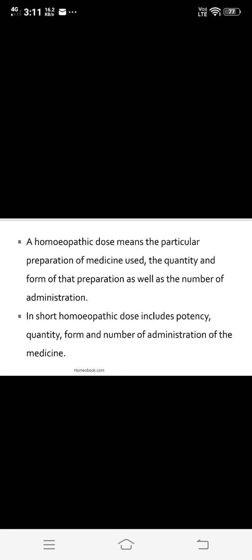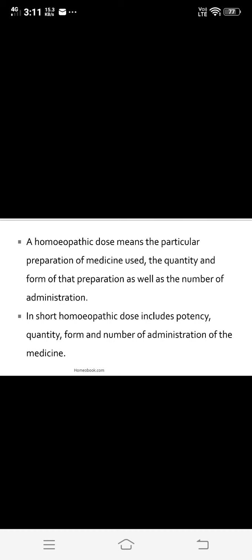Then the last point we consider is the previous treatment of the disease. In some cases, due to abuse of too many drugs in crude doses, the patient seems to lose all susceptibility for the time being. In such conditions, it is advisable to cease all medications for a few days and carefully regulate diet and regimen. Then medication may be started again according to the other factors, with either a low or a medium potency. So this is regarding the previous treatment of the disease.